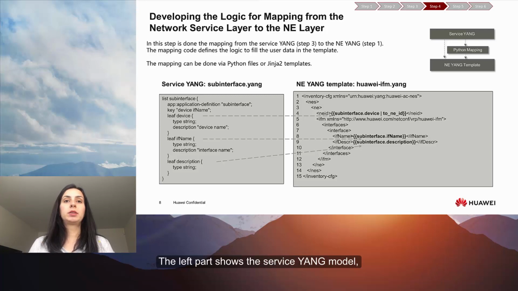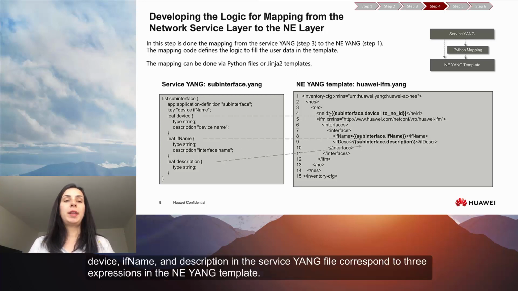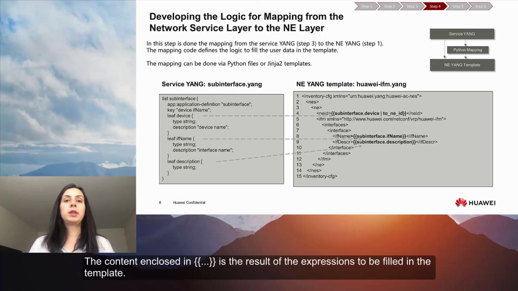The left part shows the service Yang model, and the right part shows the NE Yang template. Device, IF name and description in the service Yang file correspond to 3 expressions in the NCE Yang template. The content enclosed in double curly braces is the result of the expressions to be filled in the template.